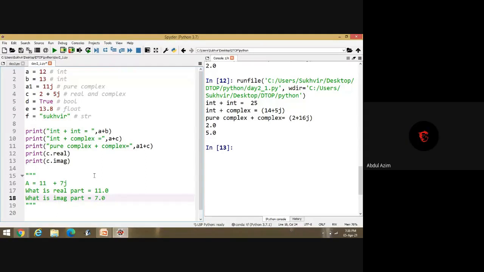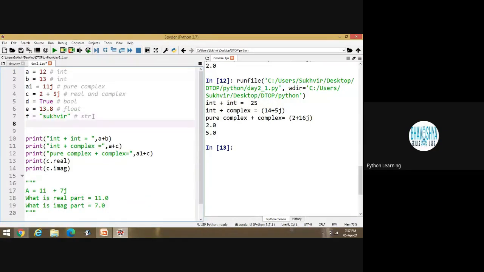Sir, isn't it possible to make any imaginary number without J? How can you say that a number is an imaginary number? That's not a real number. Can you give me an example? Suppose I am writing a new value, P is equal to. It's a new thing for me also. Please tell me.